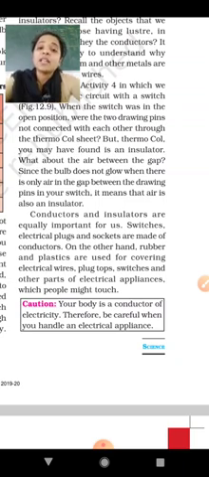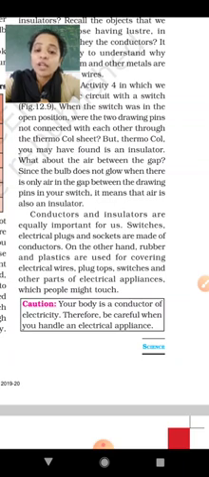See what they are telling, that the conductor and the insulator both are equally important for us. Why? See, the conductors are used to pass the current, right? But the insulator does not allow the current to pass. So why is the insulator important? See, the outermost cover of the switches, the plastic casing, right? We are just touching it for doing the on and off. So it's very important. The insulator is also as important as the conductor. Okay.